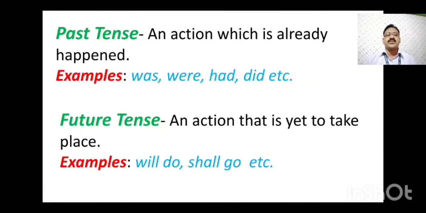An action that is yet to take place, the time that has not yet come but is about to come, we call future tense. Examples: will, shall. Will and shall are the two verbs we generally use in the future tense.